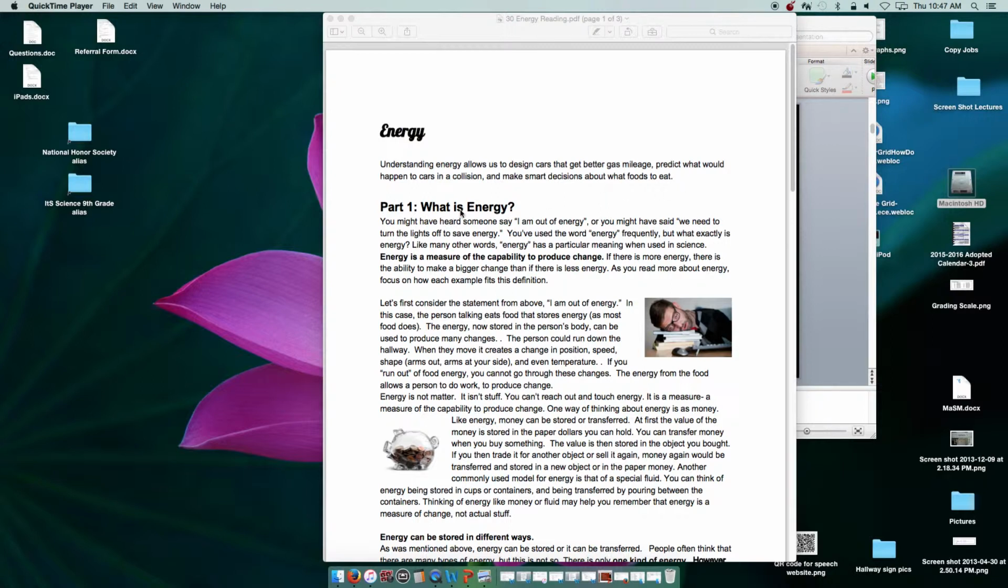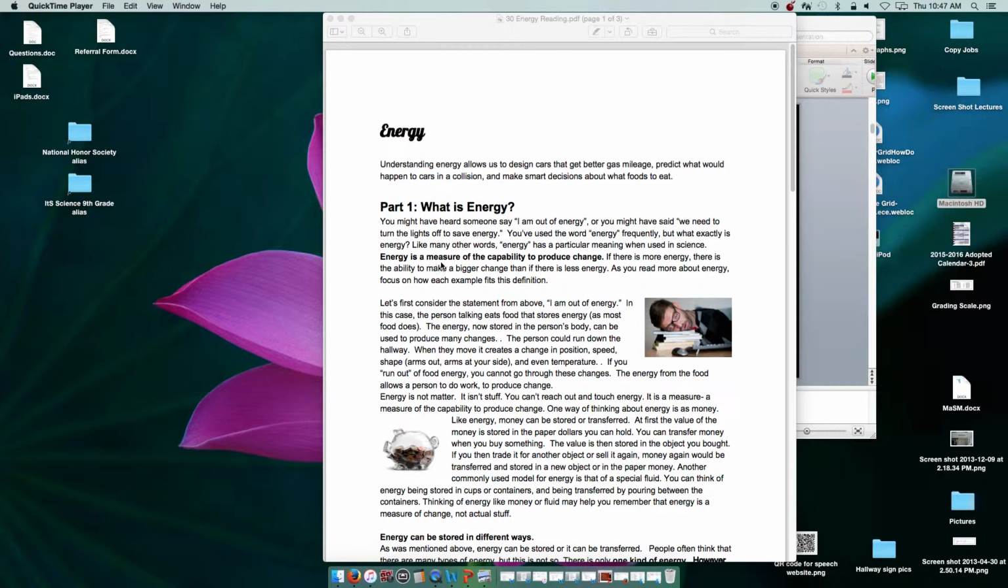So, first, let's talk about what is energy? You might have heard someone say, "I am out of energy." Or you might have said, "We need to turn the lights off to save energy." You've used the word energy frequently. But what exactly is energy? Like many other words, energy has a particular meaning when used in science.